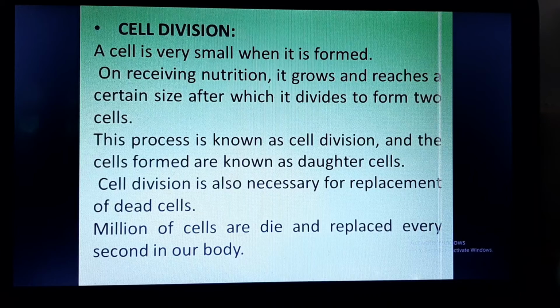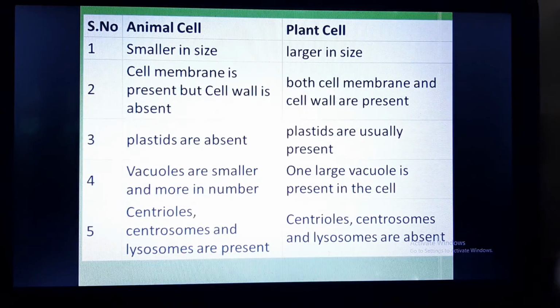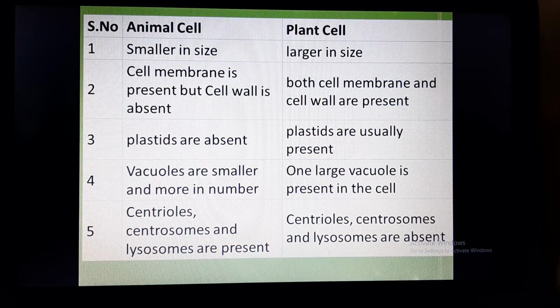Now in our next slide we will be discussing the differences between animal cell and plant cell. As we discussed earlier also, animal cell is smaller in size whereas plant cell is larger in size. In animal cell the cell membrane is present, but the next boundary, which is the cell wall, is absent.